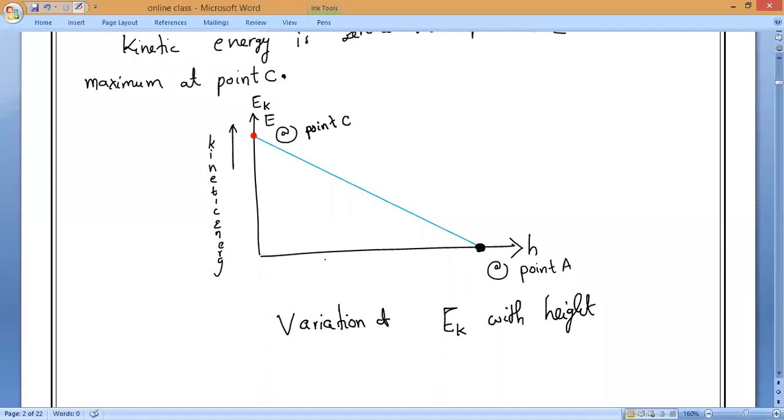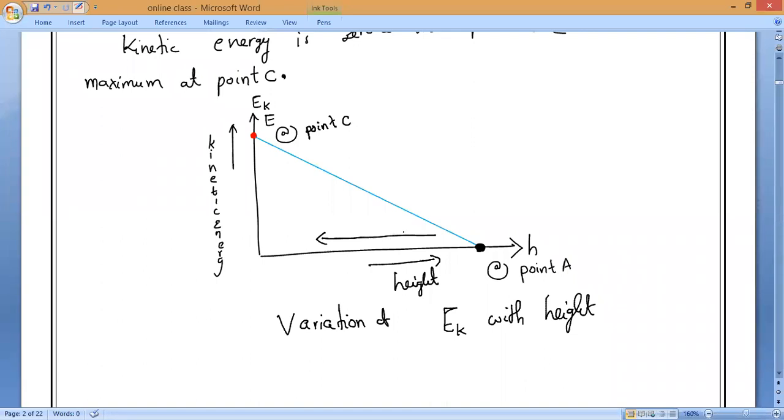Now height keeps on decreasing. Check it. This is indicating height is maximum. Now height keeps on decreasing, which means we have to come like this, everybody. Is it yes or no? All of you? Yes, please. Nobody is answering. Yes or no?